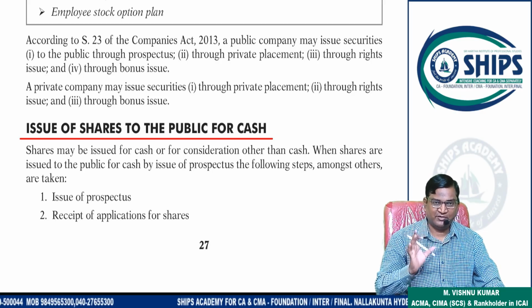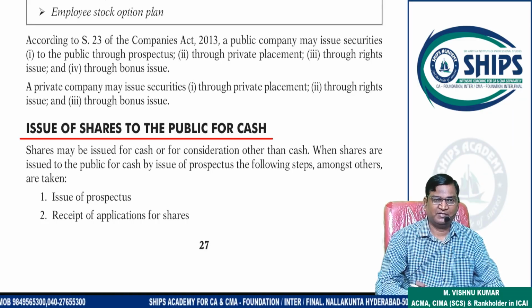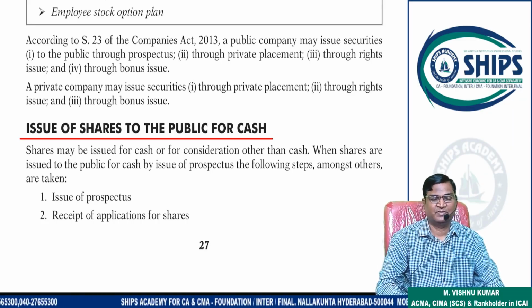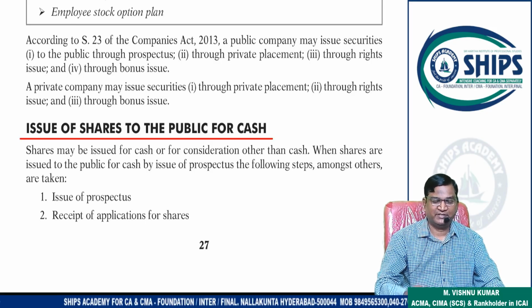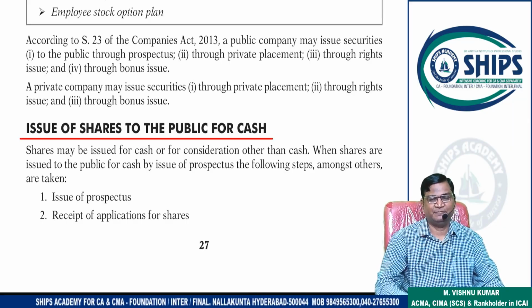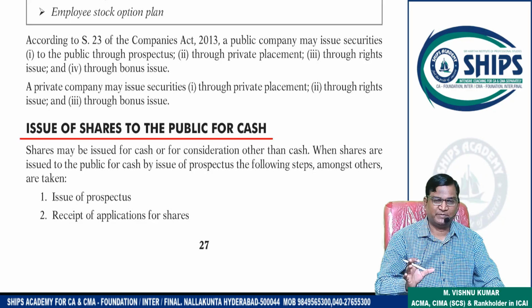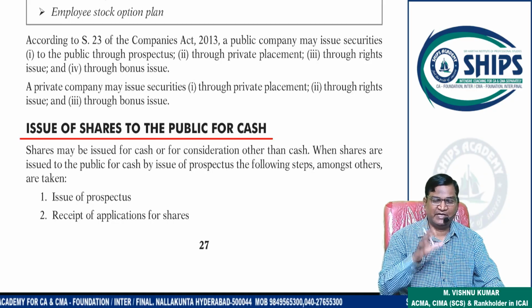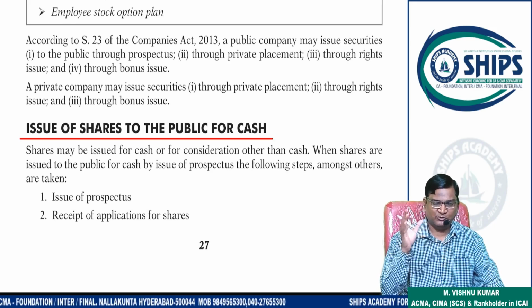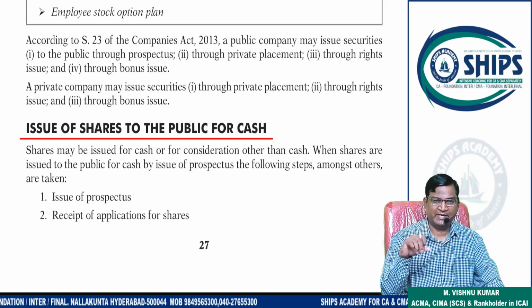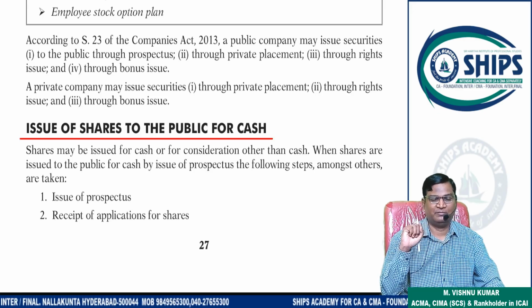What type of business are they doing right now, and what is their position, like financial position and profitability position. All this we will see. In the prospectus they will mention key items relating to the company.